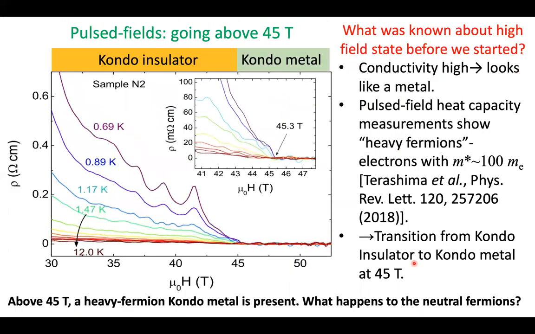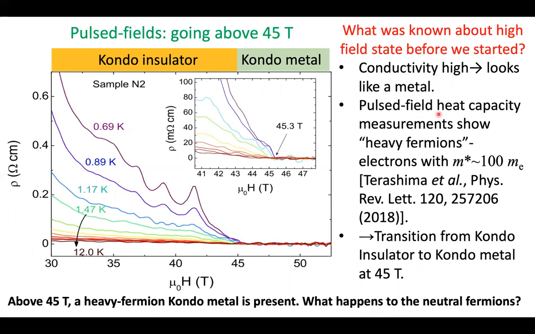So in today's study, I'll describe what happens when we go above 45 Tesla. It's been known for a while that the resistance of ytterbium dodecaboride collapses to a very low value at a field of about 45 Tesla. So what was known about this? The conductivity is very high. It looks like some sort of a metallic state.